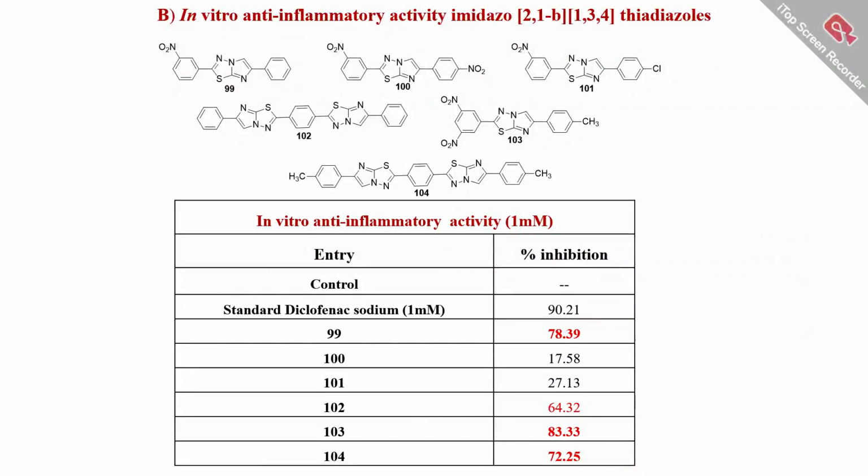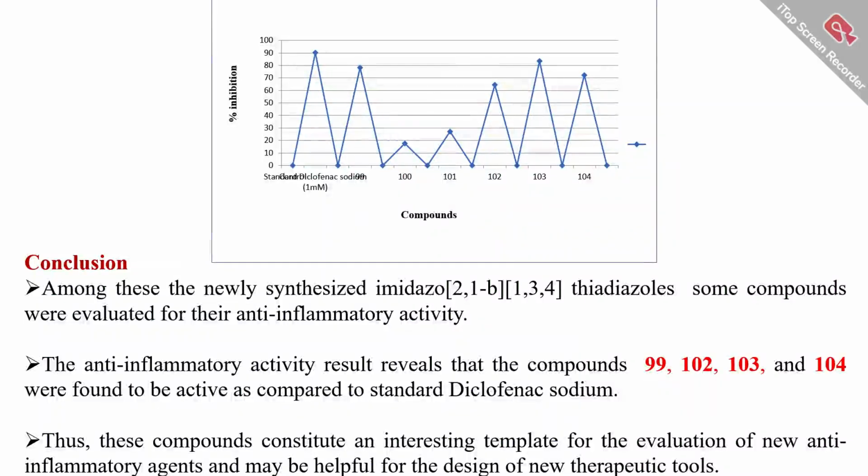In the in vitro anti-inflammatory activity of imidazo-thiadiazoles, the compounds coded 99, 100, 101, 102, 103 and 104 were tested for anti-inflammatory activity using diclofenac sodium as the standard reference. So what is the result? Compounds coded 99, 102, 103 and 104 show good activity while the other compounds are inactive as compared to diclofenac sodium. This is the graphical presentation. It indicates the potential activity of these tested compounds.